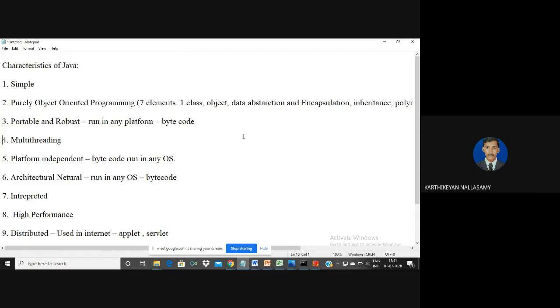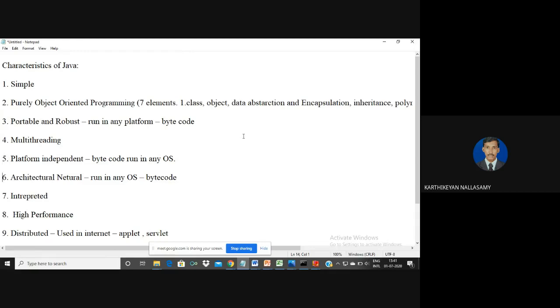Java also supports the concept of multi-threading. Multi-threading means that within a single process, we can execute more than one thread parallelly. So Java supports the multi-threading concept. And it is platform independent. The dot class file generated by the Java compiler can be run in any operating system without any changes to its content. So it is called platform independent and architecture neutral.